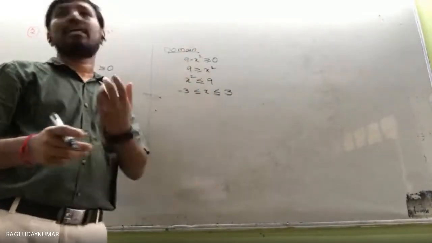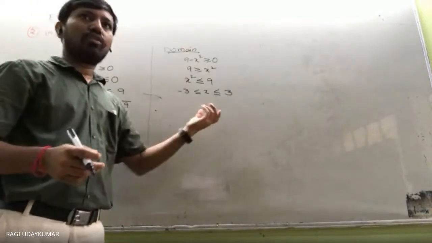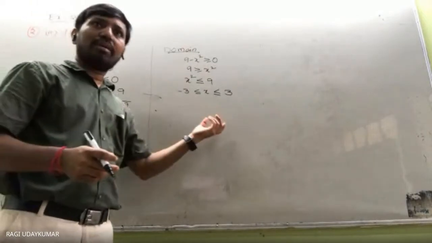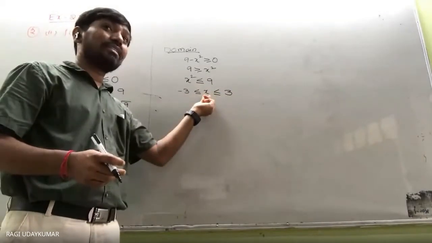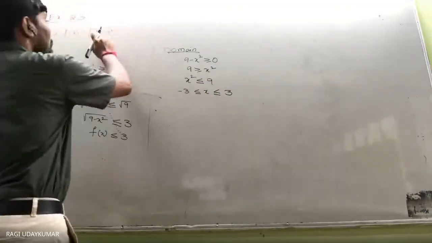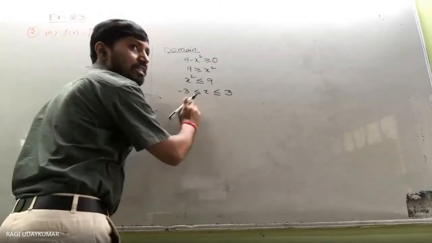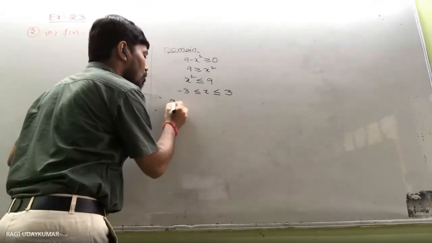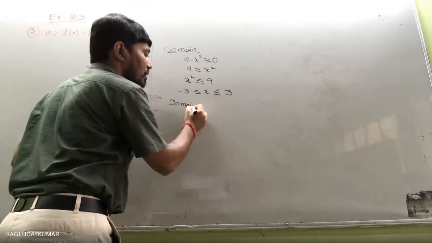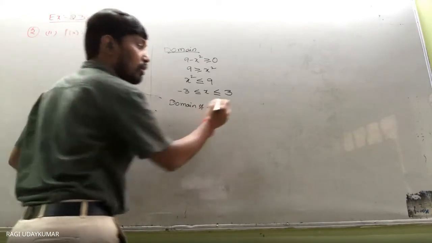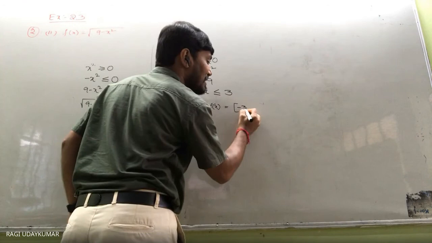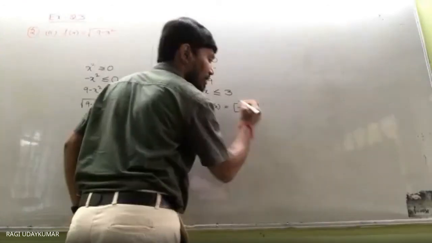Inequations chapter में clearly आप लोग सीखेंगे. अभी तो normally समझ में आ रहा है ना, x square is less than or equal to 9 means x is possible if x value is between these two. So therefore domain of f of x is equal to the closed interval -3 to +3.